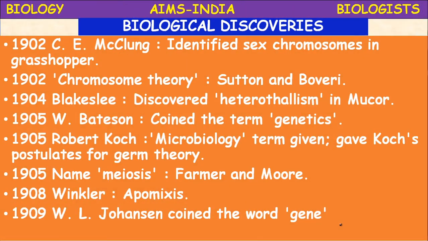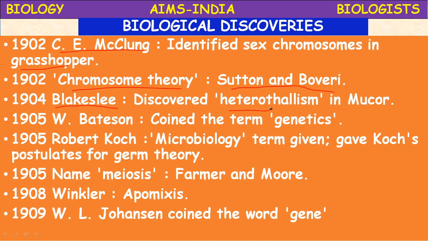Next, in 1902, C.E. McClung identified the sex chromosomes in grasshopper. Next, 1902, the chromosome theory. Sutton and Boveri proposed the chromosome theory. Next, 1904, Blakeslee discovered heterothallism in Mucor.